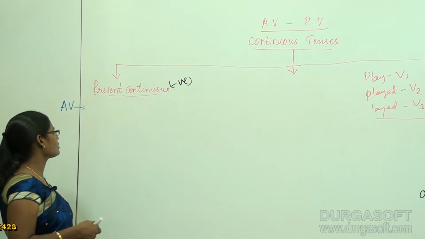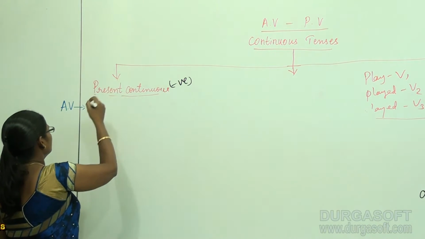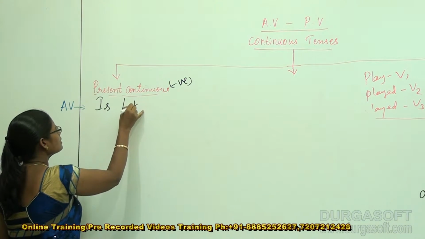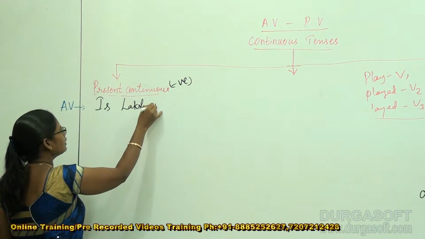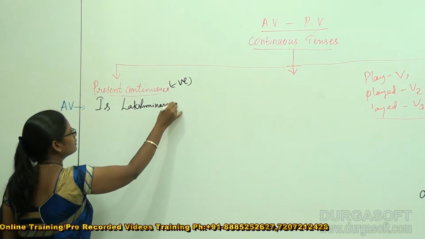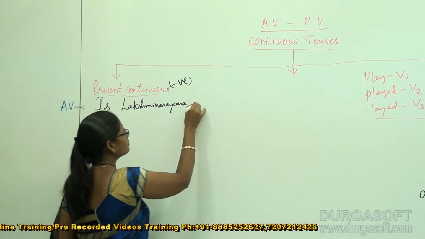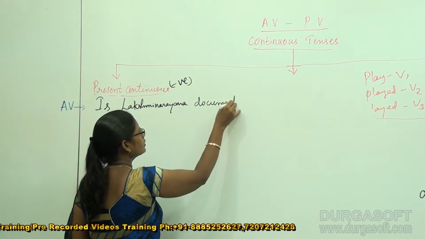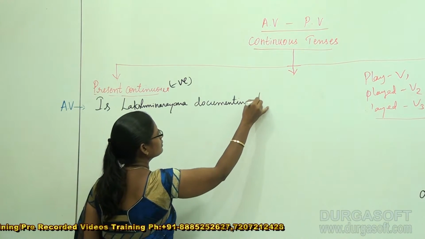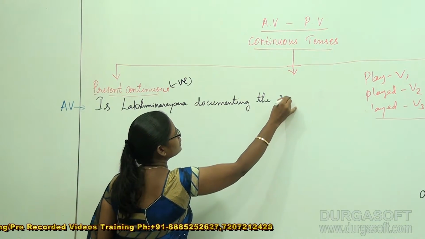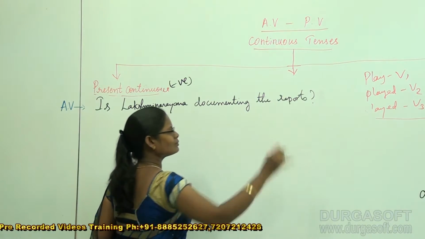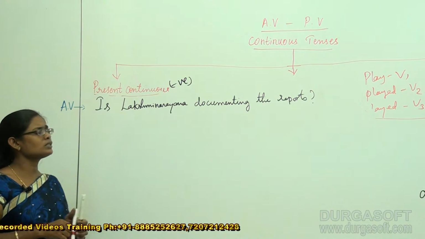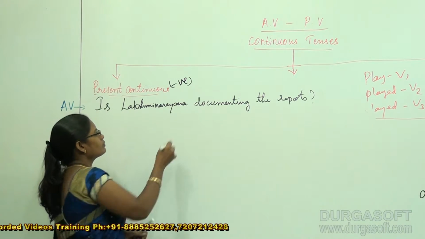And this is my question: Is Lakshmi Narayana documenting the reports? This is my question. Now I would like to convert this into the structure.